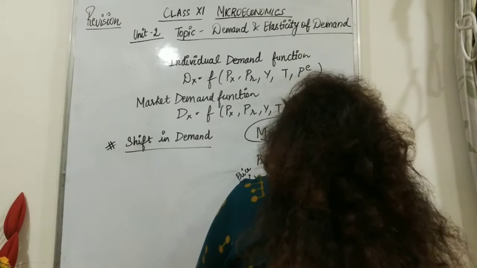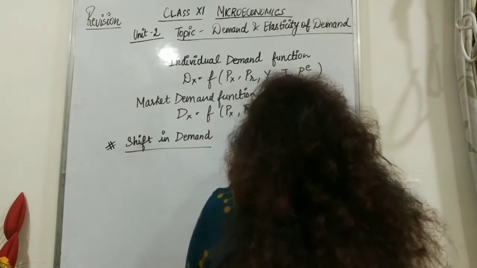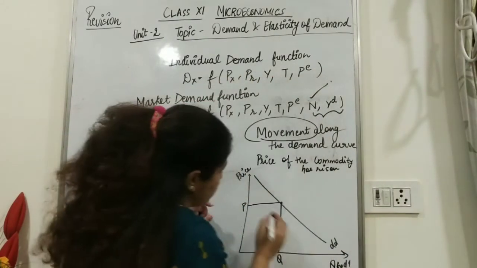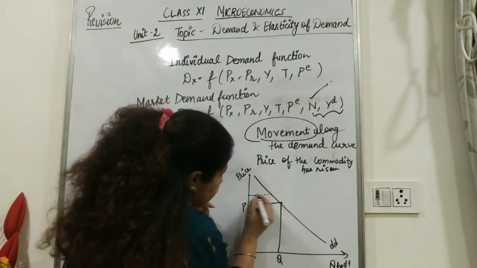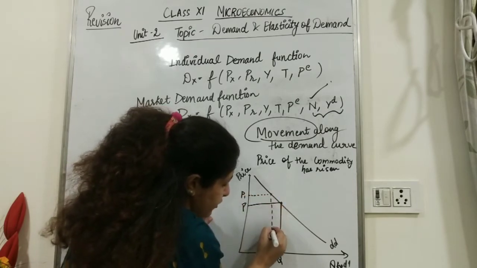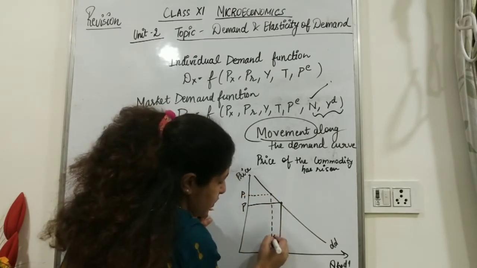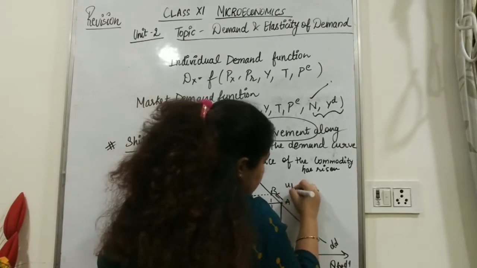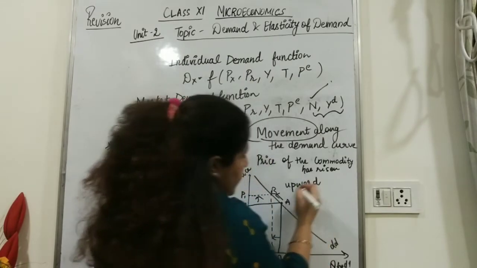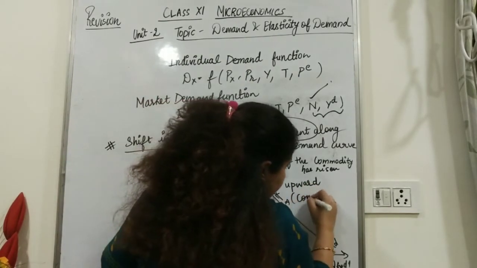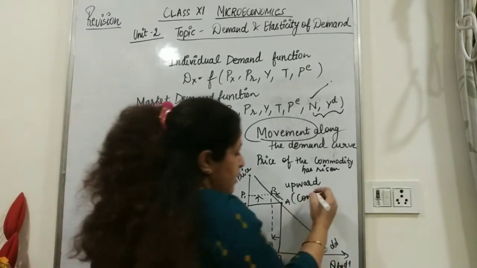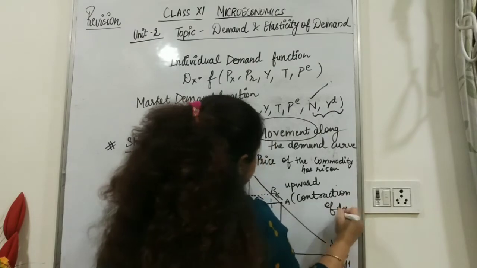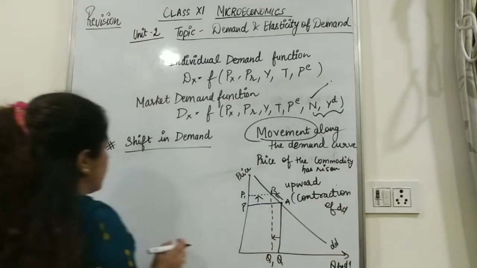So this is the initial price and quantity. The price of the commodity has risen, so there will be movement along the demand curve. Price will rise to P1, and quantity will fall to Q1. So quantity falls, price rises, and there is an upward movement. You should know this. There will be an upward movement, also known as contraction of demand, right? In this case, if the price falls, then there will be a downward movement.